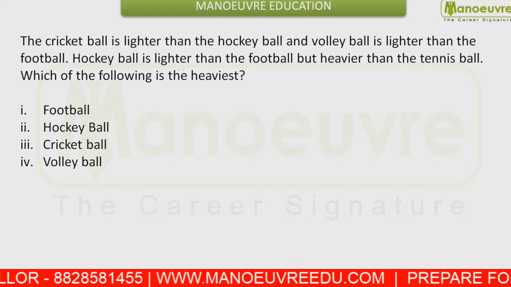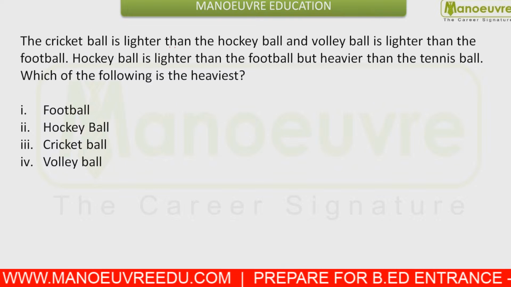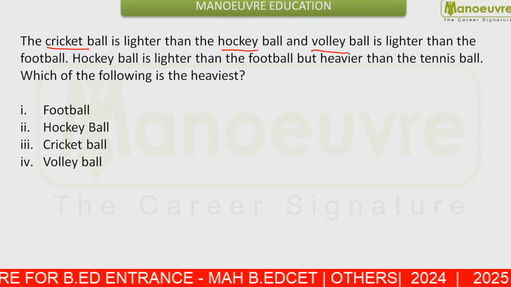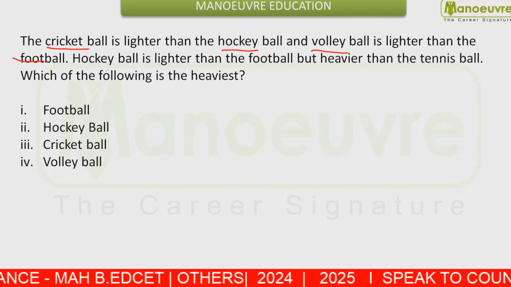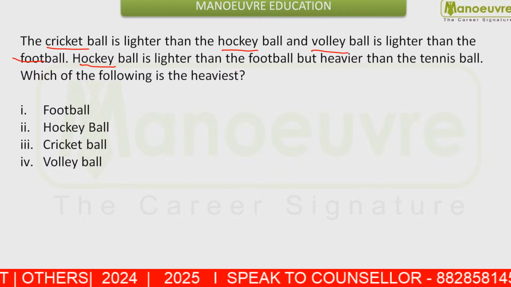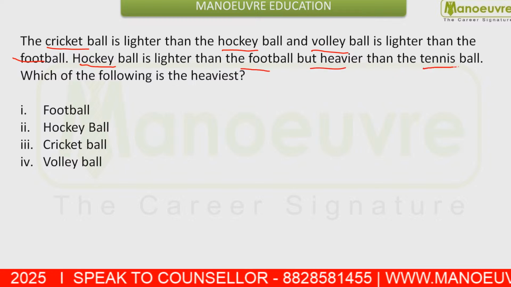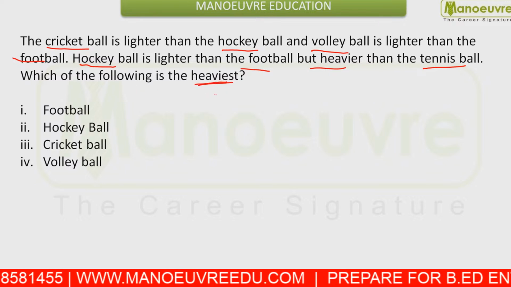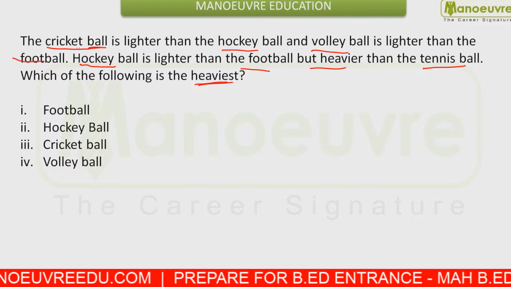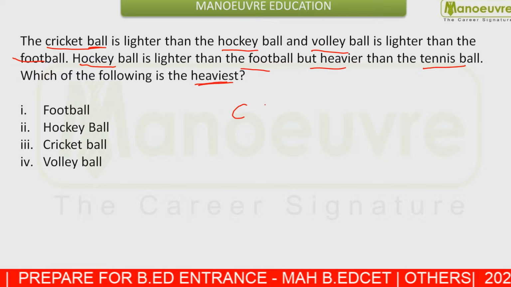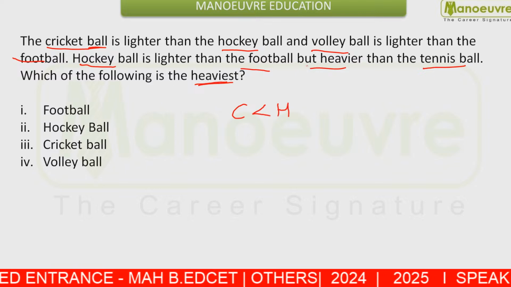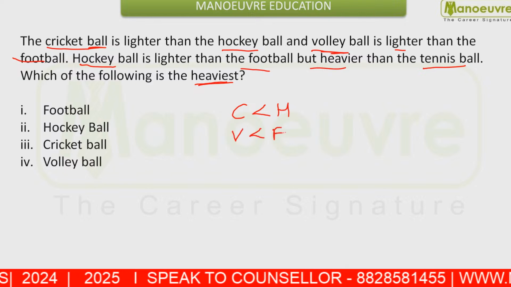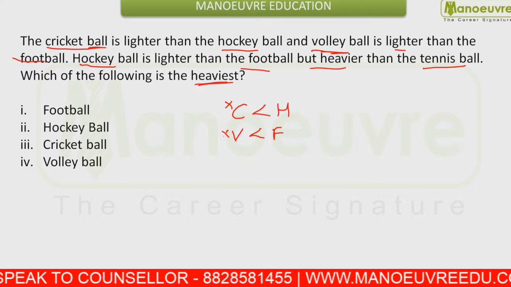Next our question is: the cricket ball is lighter than the hockey ball. Volleyball is lighter than the football. Next, it is given that the hockey ball is lighter than the football but heavier than the tennis ball. You have to answer which of the following was the heaviest. From here we can say the cricket ball was lighter than the hockey ball, and the volleyball was lighter than the football. So cricket cannot be the answer, volleyball cannot be your answer.